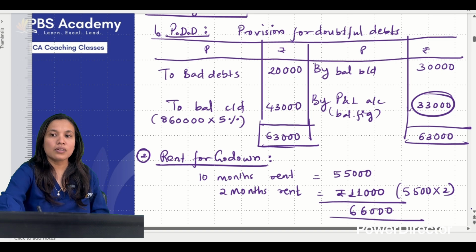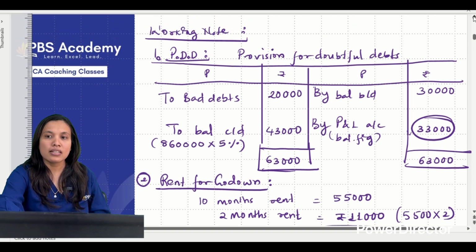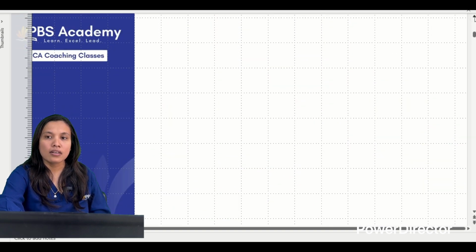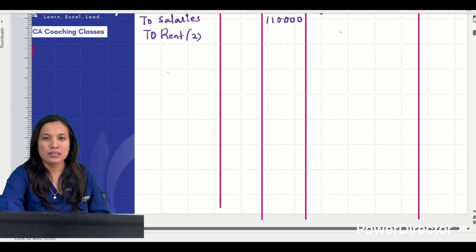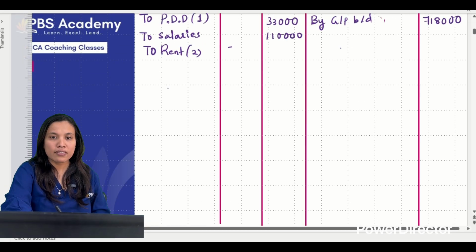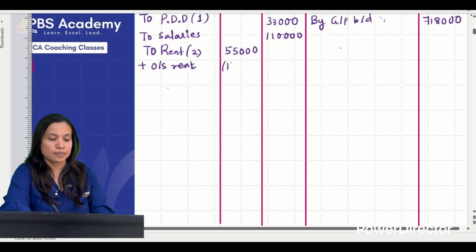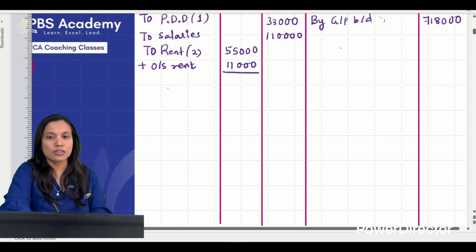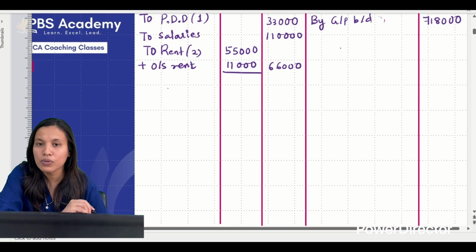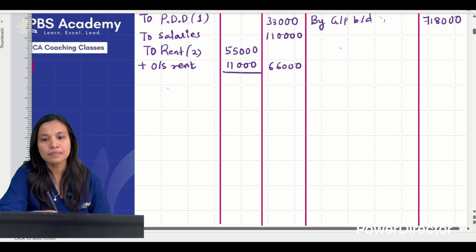So this is working note number 2. See, look, how do we write this? First, write what is given here. Next, add outstanding rent, that is 2 months rent outstanding, 11,000, then the total goes to 66,000. Are you clear? This is how you will write it. Okay.